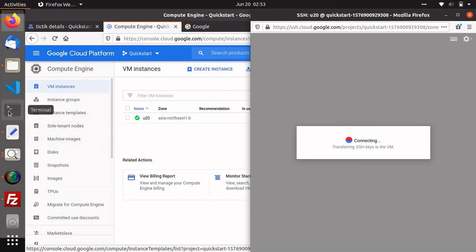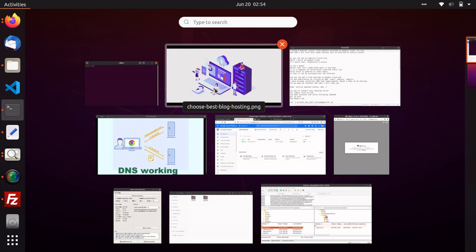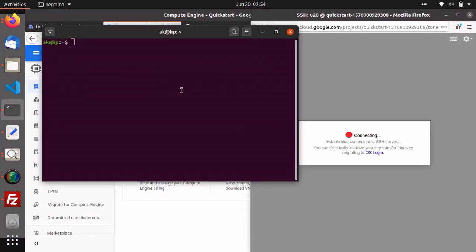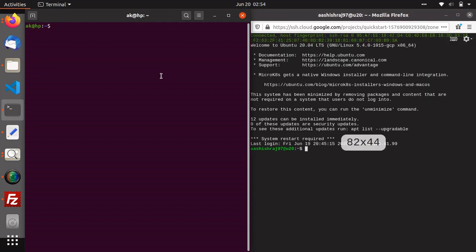Until it's connecting, I'm showing another way to connect using your local terminal. You have to write the command ssh -i. As you can see right side it got connected.